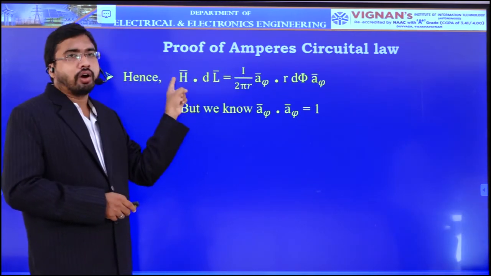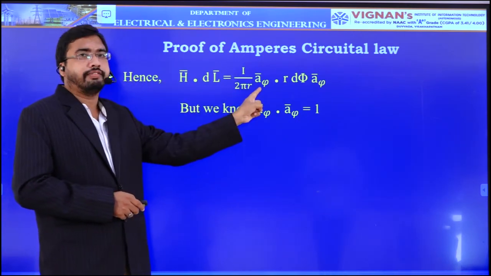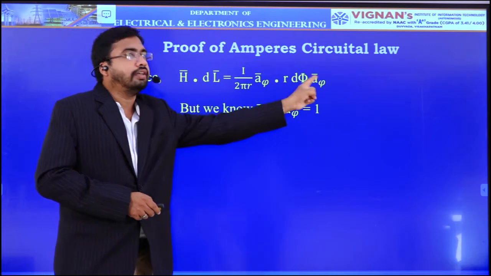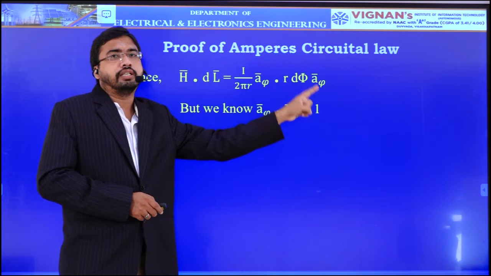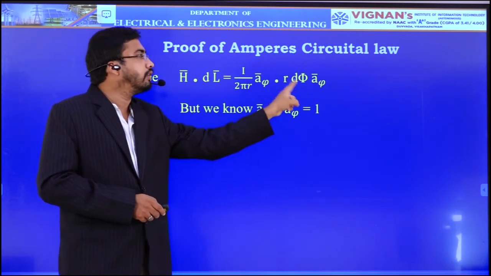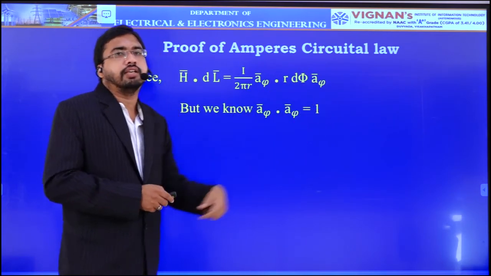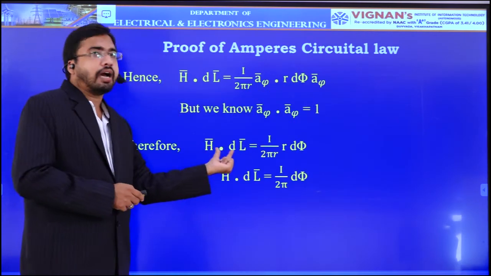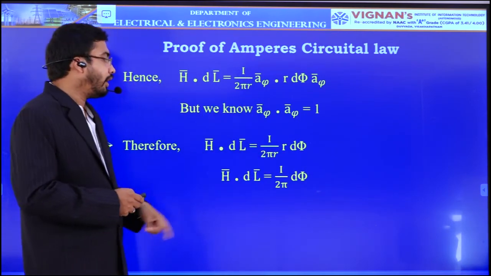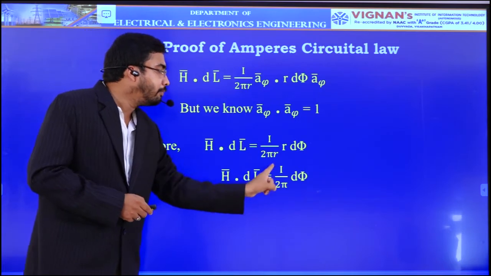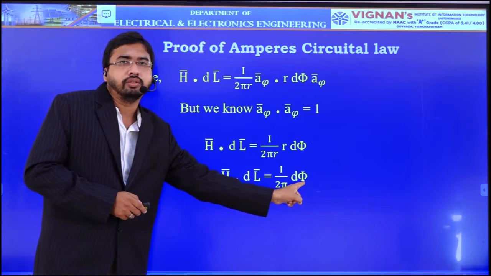Now calculate the dot product for these two, H bar and dl bar. H bar is I by 2 pi r into a phi, dot dl bar is r d phi a phi. Now we know that the dot product for two similar unit vectors is always equal to 1. If you substitute that a phi dot a phi is equal to 1, then your H bar dot dl bar will be equal to I by 2 pi r into r d phi. Okay, H bar dot dl bar is I by 2 pi into r d phi, means this r will get cancelled and I by 2 pi into d phi.